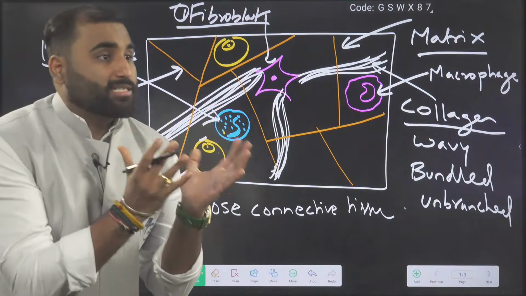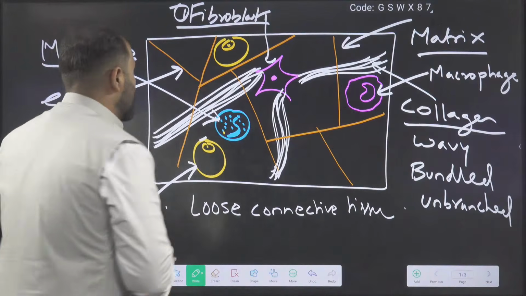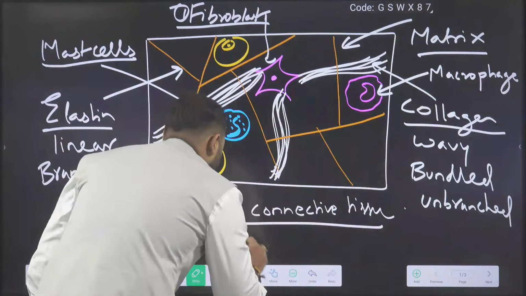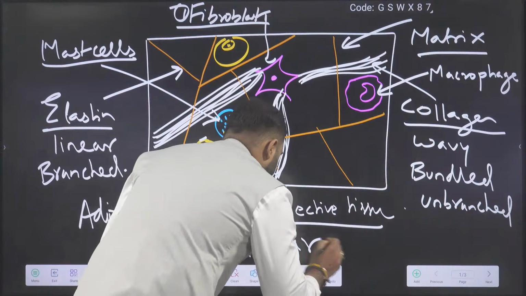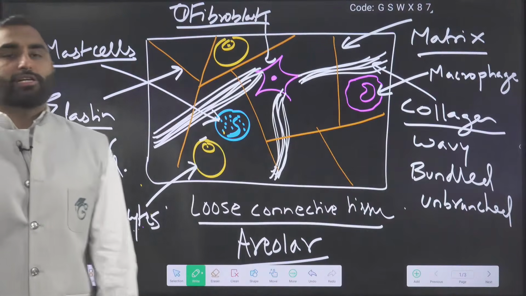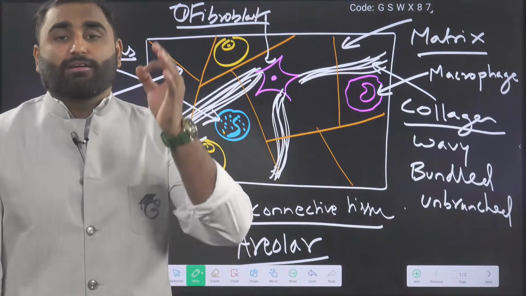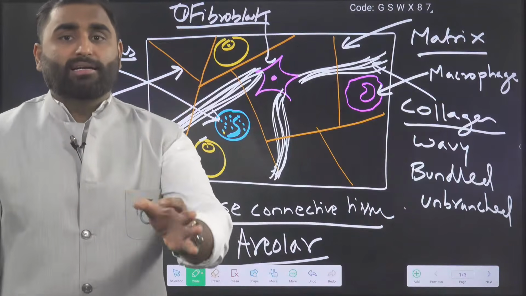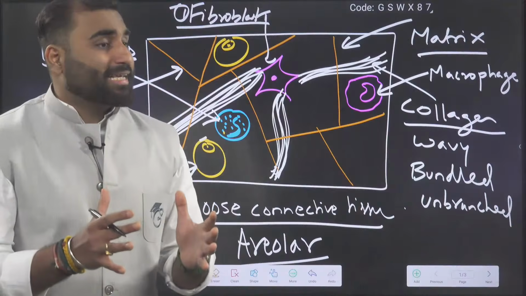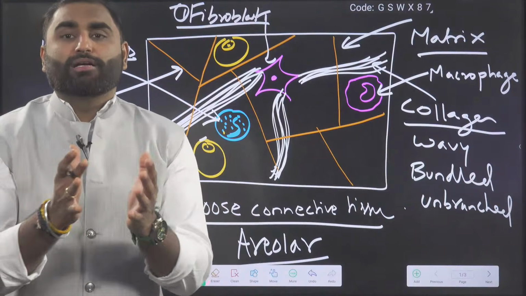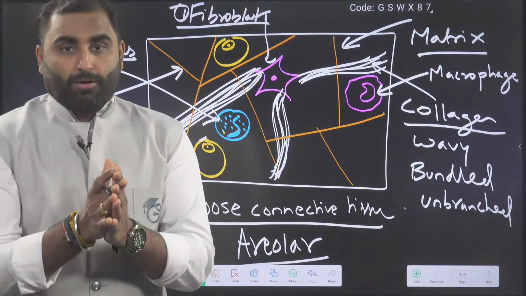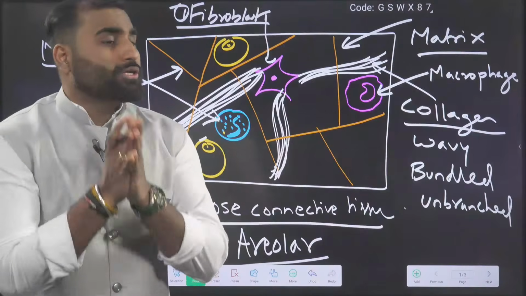So which tissue did we study? We studied the loose connective tissue, the areolar connective tissue. It is the widely found and abundant tissue of your body, basically binding two different tissues together.